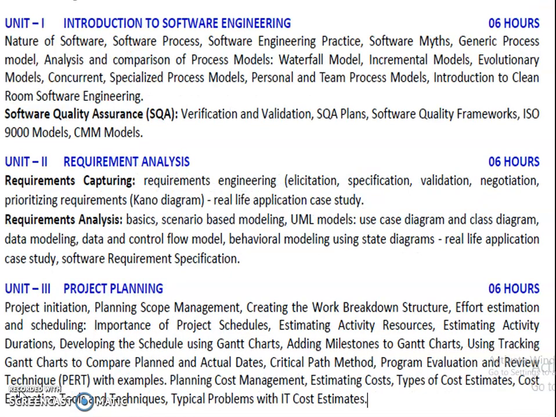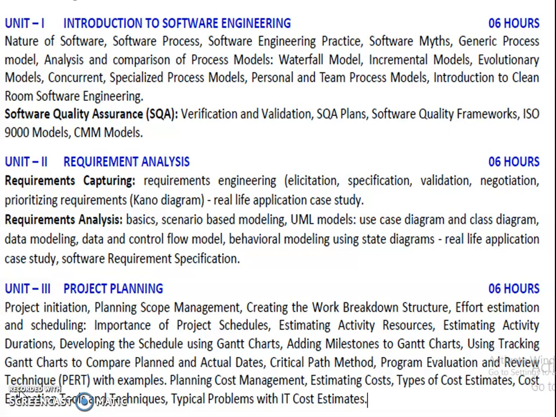Now, first we discuss the introduction of Unit 1 contents. In that, we discuss the nature of software, software process, software practices, software myths, the generic process model, and analysis and comparison of software process models: the waterfall model, incremental model, evolutionary models, concurrent model, personal and team process models, and also the cleanroom engineering process.